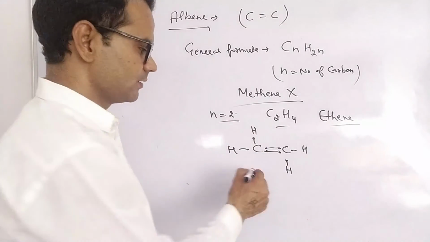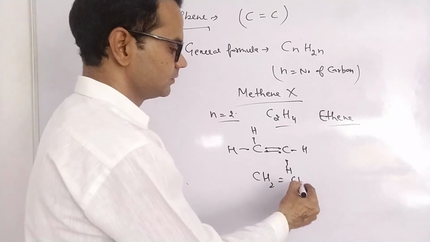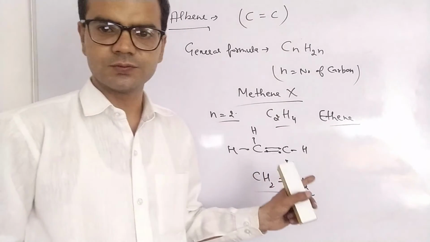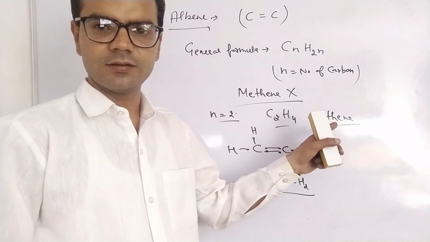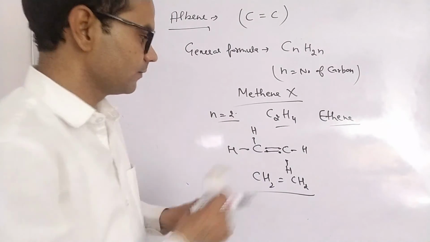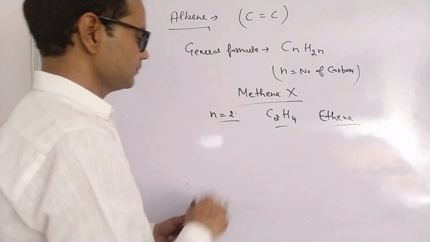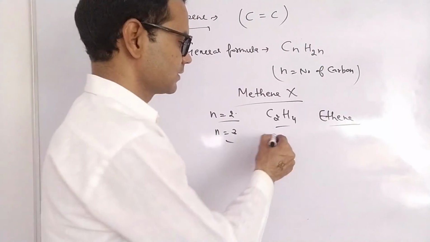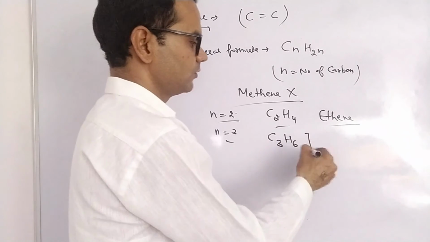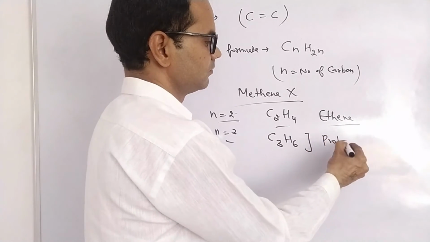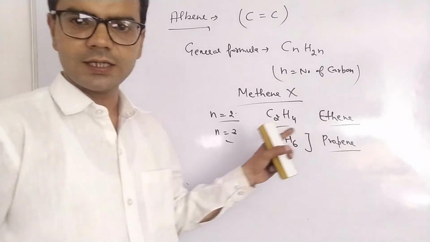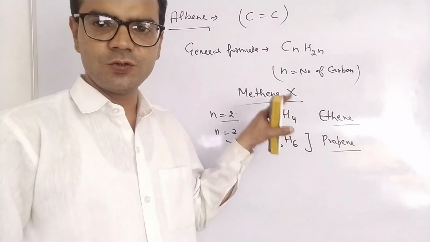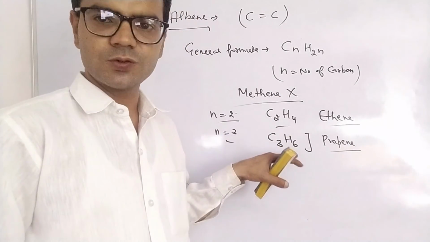So we can write CH2 double bond CH2. This is ethene. For 3 carbons, n equal to 3, C3H6. Now this is propene. Again we can see the difference between two consecutive members is a CH2 group.